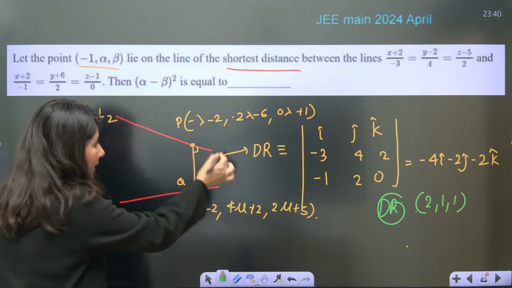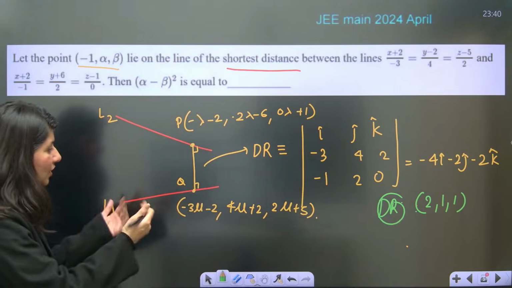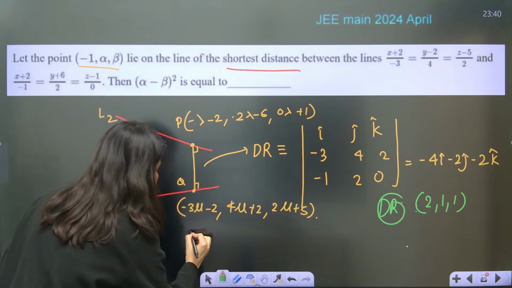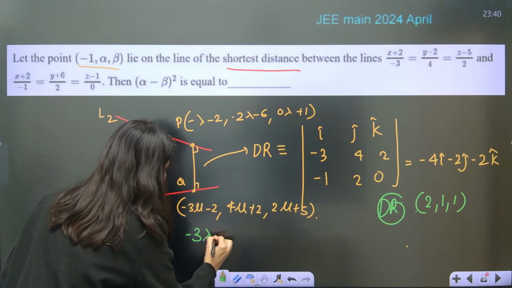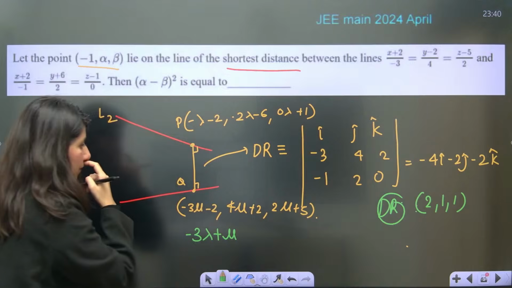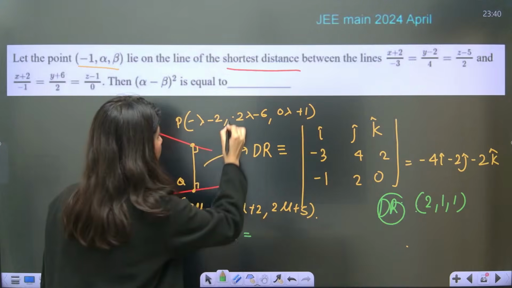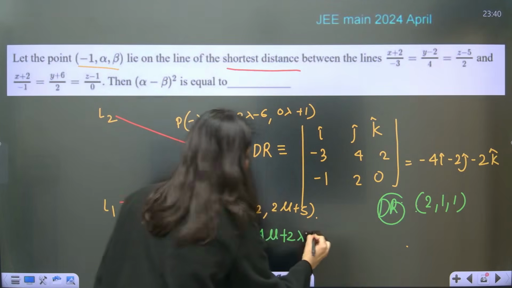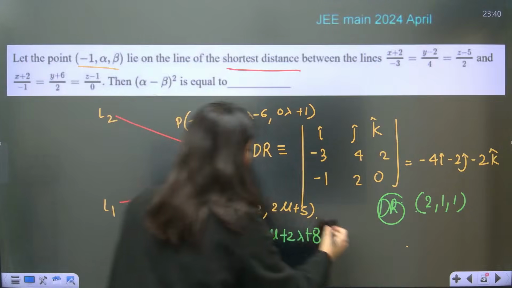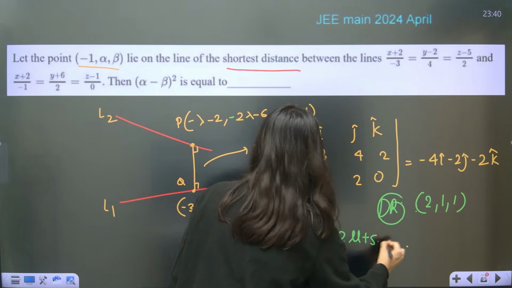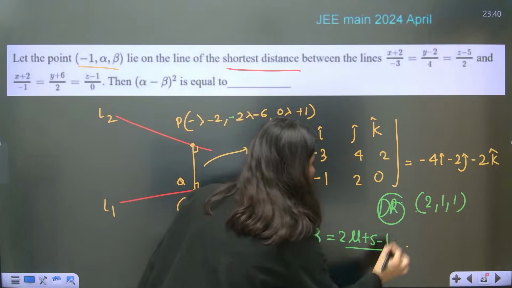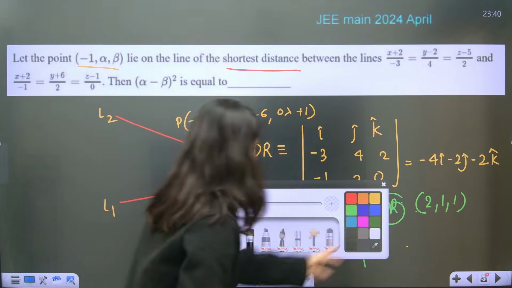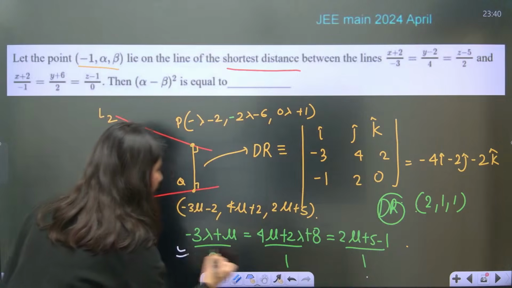So again, the direction ratios are already here, 2, 1, 1. So just do it now. I mean, the direction ratio of PQ, you can get it. So this minus this: minus 3 lambda plus mu, and this minus this, is equal to 4 mu plus 2 lambda plus 8, and the last one is 2 mu plus 5 minus 1, upon 2, 1, 1. Okay.